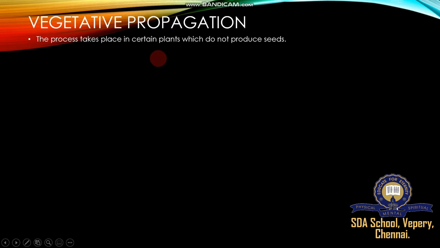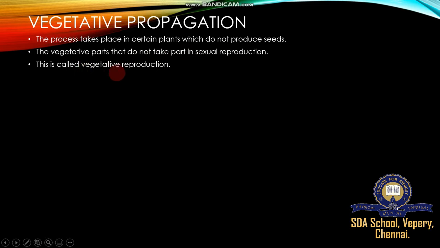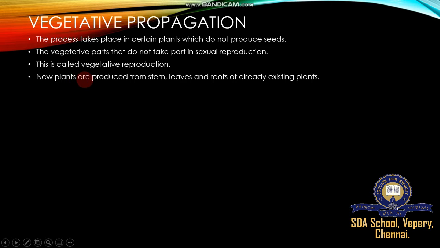Vegetative propagation is the process that takes place in certain plants which do not produce seeds. These plants are unable to reproduce by seeds or sexual reproduction, so they reproduce vegetatively. Vegetative parts that do not take part in sexual reproduction, this is called vegetative reproduction. New plants are produced from the stem, leaves and roots of already existing plants.